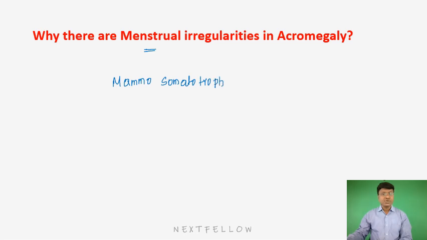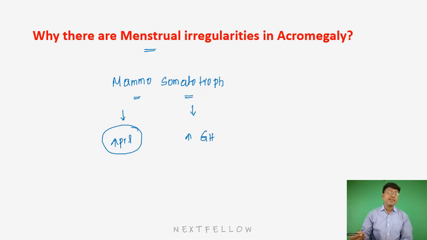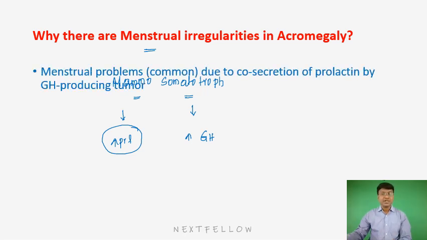So, in case of mammo-somatotroph type of pituitary adenoma, there is increase in the prolactin levels, and also increase in the growth hormone levels. Because of increase in the prolactin levels, the individual will develop amenorrhea. So there will be menstrual irregularities in the form of amenorrhea. And why is that? That is because of prolactin secretion. Next.